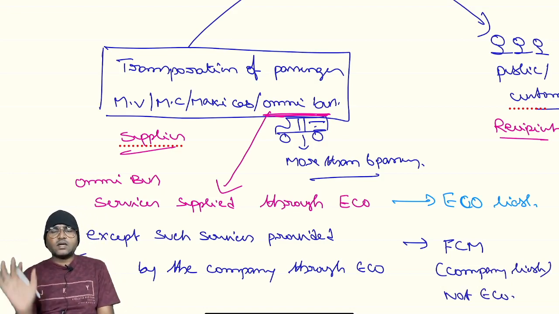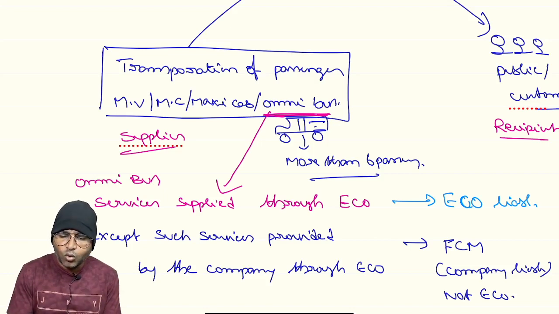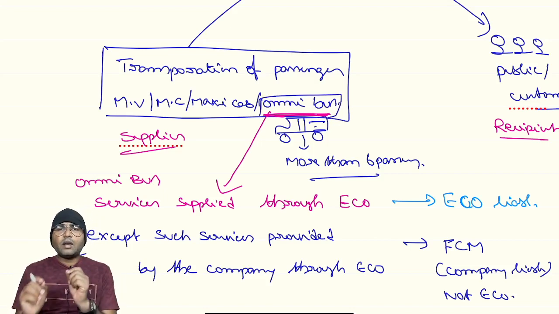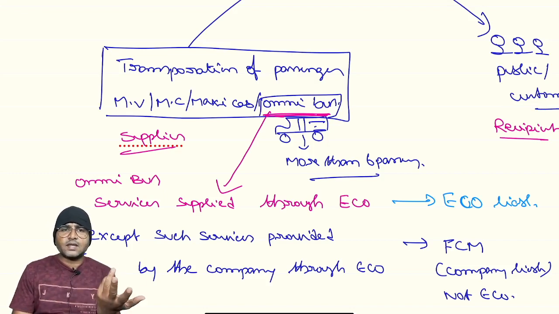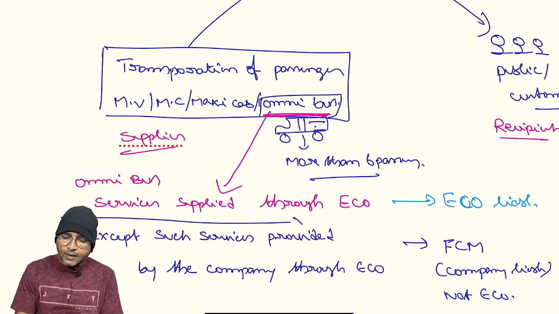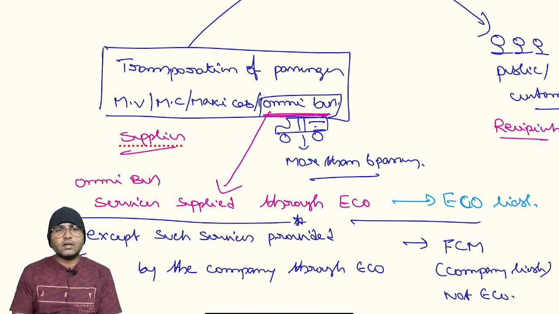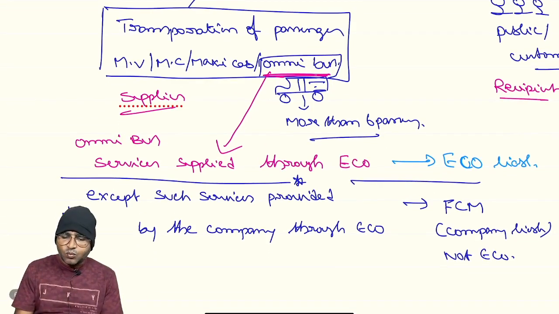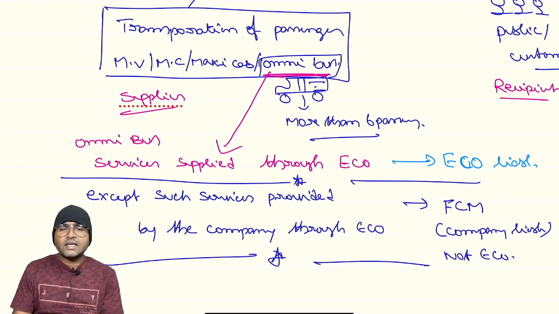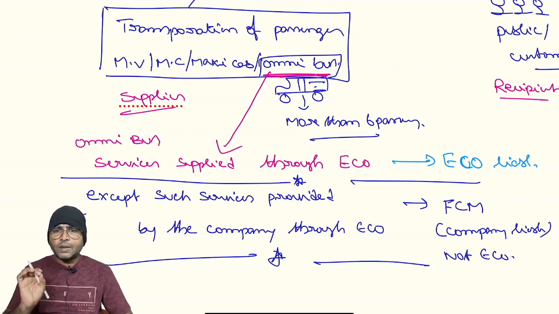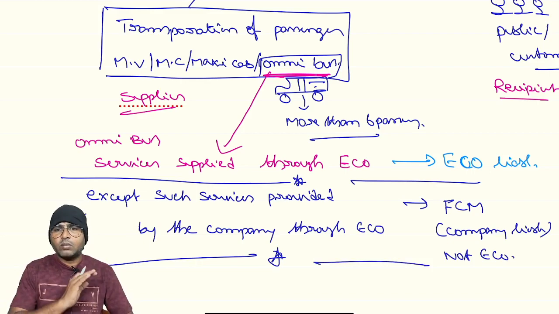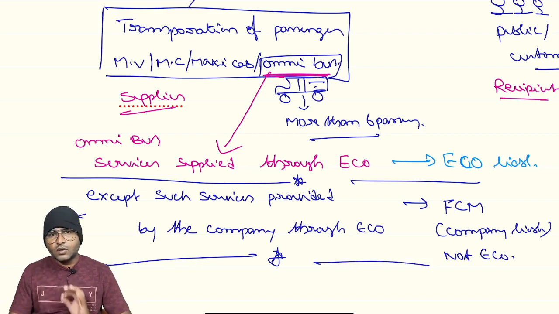That's it. It is an amendment only relating to the omnibus, where omnibus services are supplied through e-commerce operator by the company. In case of other than company, ECO is liable. In case of omnibus services provided by the company through e-commerce operator, forward charge mechanism applicable, company is liable for payment of GST, but not the e-commerce operator. Are you clear with this?